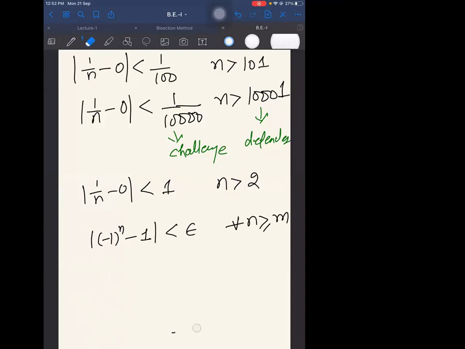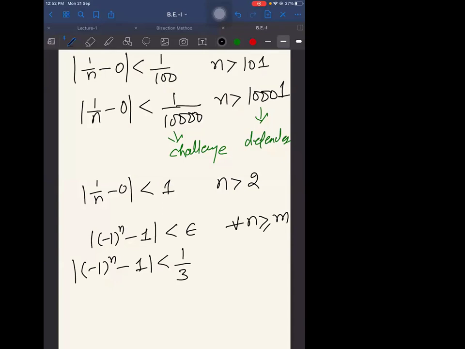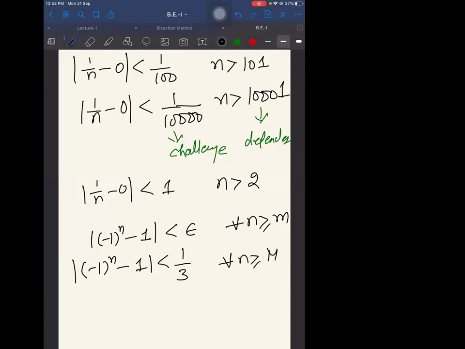So suppose I say that it should be less than 1 by 3. Can you do it? No. Because for a few values it will work, or more precisely, whenever your n is even, it will work. But when your n is odd, it will not work because every time the difference would be 2. So we say that minus n cannot converge to the 1.